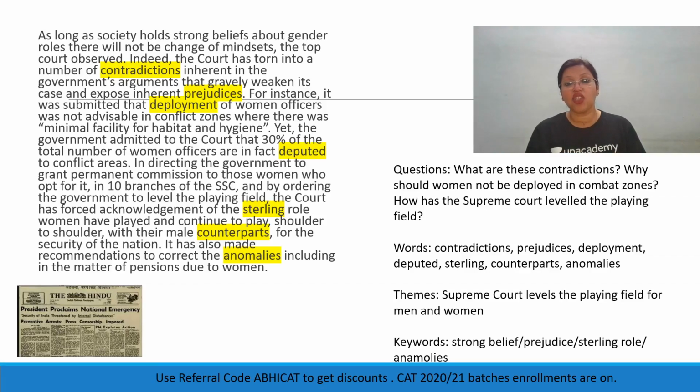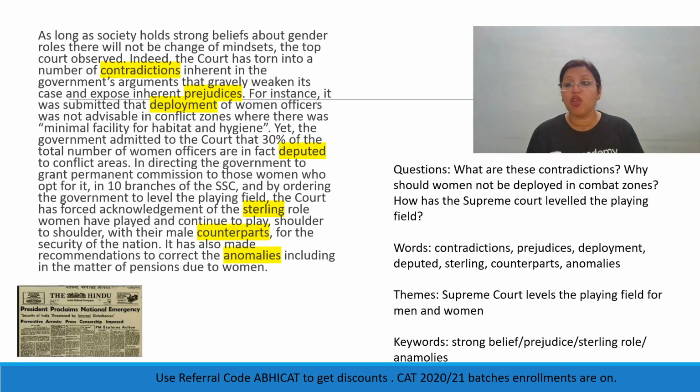Now, the questions that strike us here are, what are these contradictions that we are talking of? So, the contradiction was that on one side, the government has promised permanent commission, but on the other side, they're not doing it. They're saying women are weak, etc., etc. Why should women not be deployed in combat zones? The government says they should not be deployed because they will have hygiene and habitat problems. However, we don't feel that is the case. The female officers also probably don't feel that is the case.